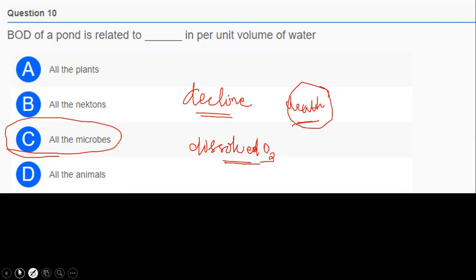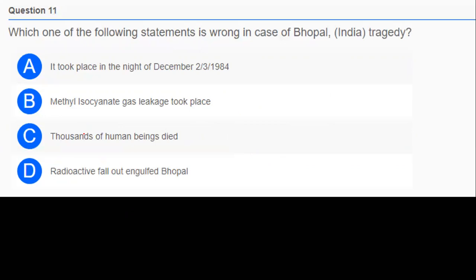Okay. Next question. Which of the following statements is wrong in case of the Bhopal gas tragedy? Option A, it took place in the night of December 3, 1984. B, methyl isocyanate gas leakage took place. C, thousands of human beings died. And D, radioactive fallout engulfed Bhopal.